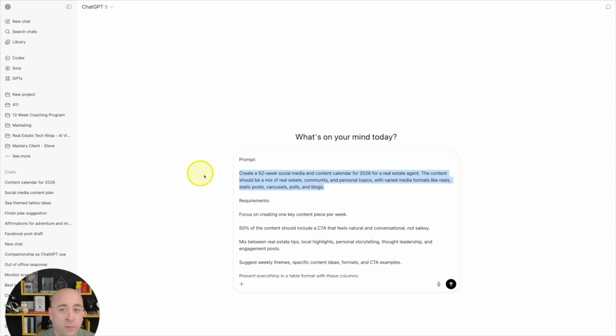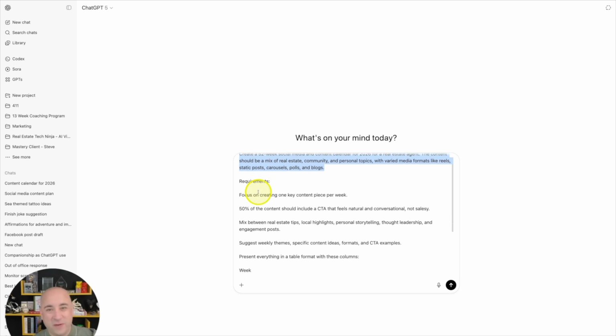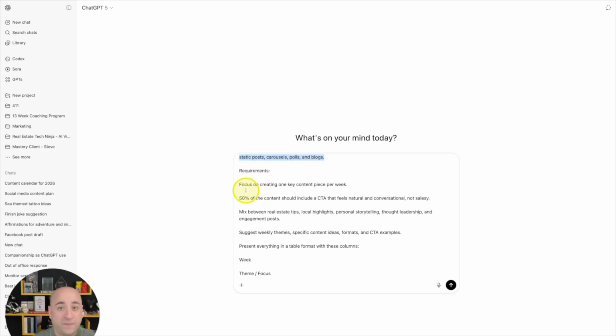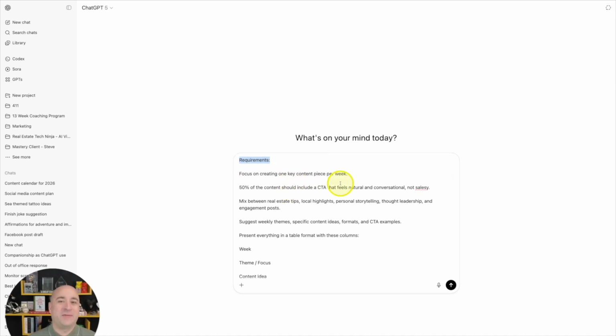And then if you remember when we went over the GIFT model, right? The F in GIFT was the facts that we're giving our ChatGPT. In this instance, this just shows up as requirements this time around. And I'm telling it this is the focus of what we need inside the content. So we're going to focus on creating just one key content piece per week. I'm looking for 52 posts or 52 pieces of content. If this is something that you want to increase or decrease, you can change the verbiage here. Just make it custom to you.